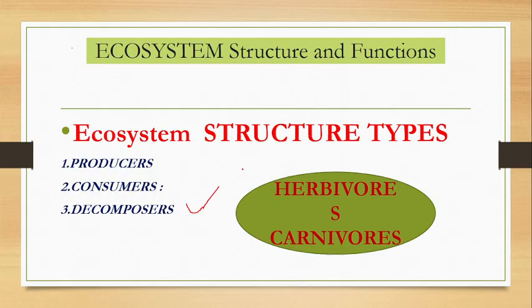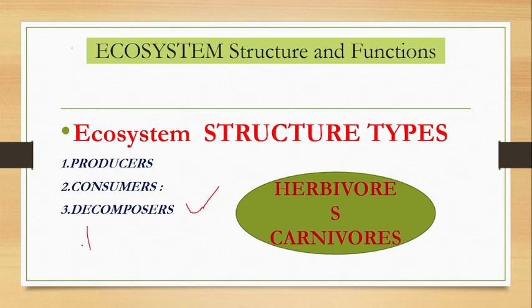So all producers and consumers undergo the process of destruction, decompose. So that is the decomposers. Some animals act as decomposers, the well-known ants. Similarly, some bacteria and other microorganisms decompose.